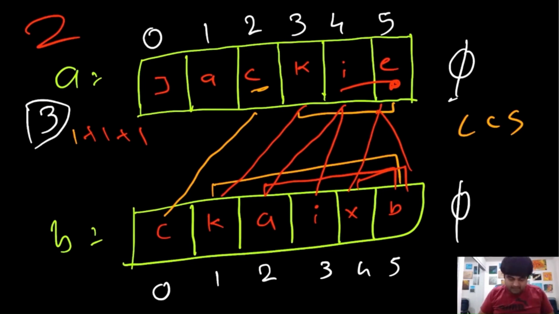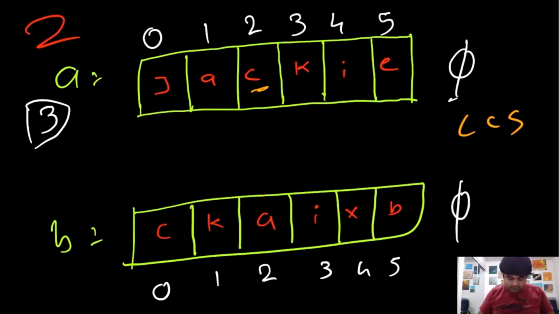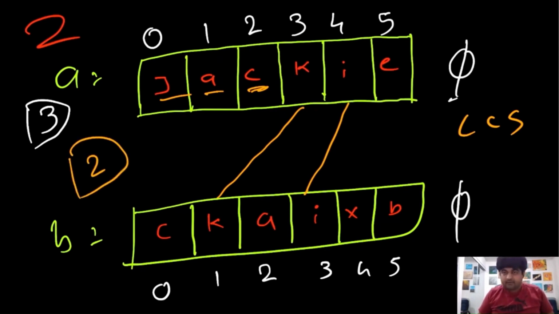But the thing is, we are not done yet. We are not out of the woods yet. We'll have to check for all the other remaining values as well. So what would be the remaining values? So far we have checked until this J, A and C. Now we again repeat the same process from this K. Okay, K to K, there is a match. Again we will find K to I, there is a match. The longest common substring we have made so far is only 2, but 3 we already have a better substring, so let's keep it on the side.